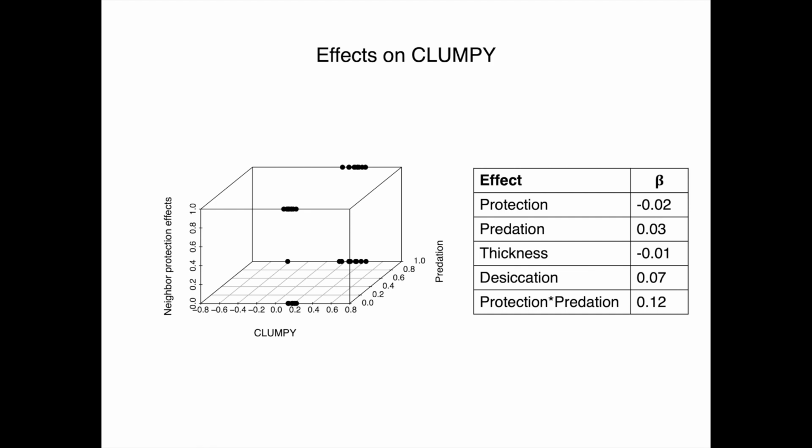Protection and predation seem to have an interaction, which is what we might expect. When there's predation, boundary intensity is higher, but that's mediated by protection. In these data, that interaction is probably mostly driven by one data point, but I've shown the same effect with other sets of output data.